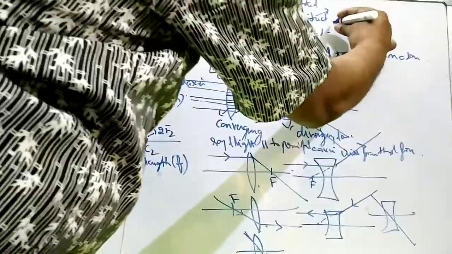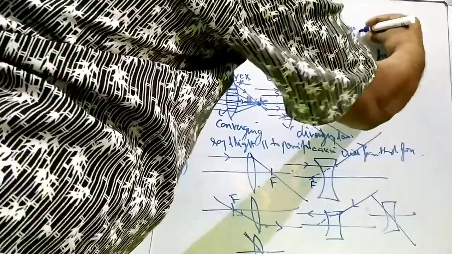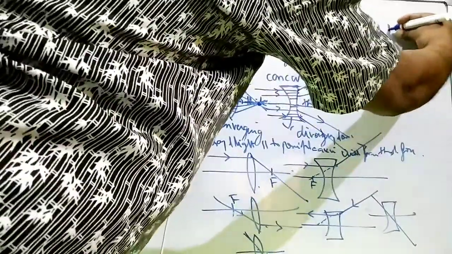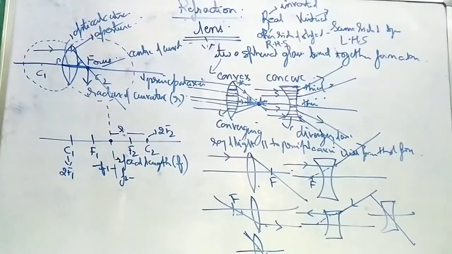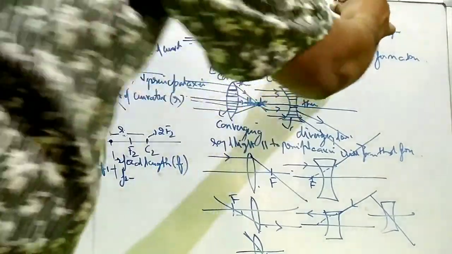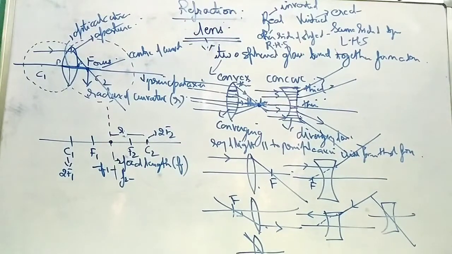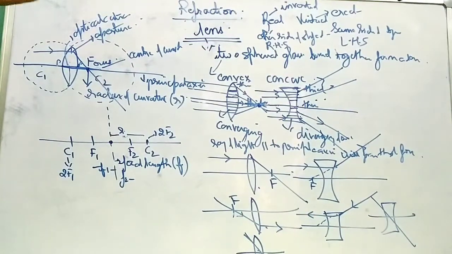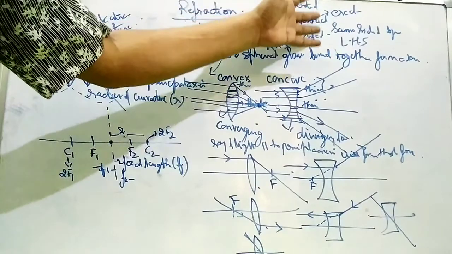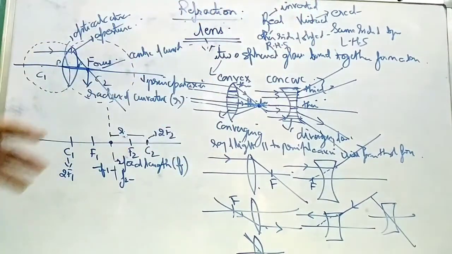Virtual image is always on the same side of the object. It means on the left hand side where the object is being kept. Is this clear? And its image is always erect. It is not inverted. So two types of image will be formed. One is a real image, the other one is a virtual image. So these things you have to keep in your mind.